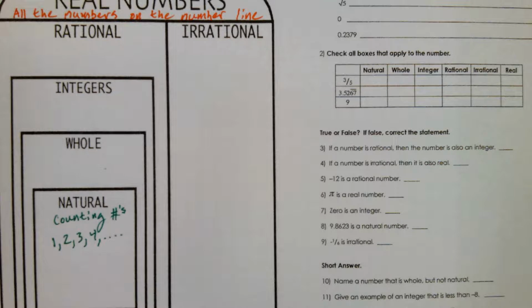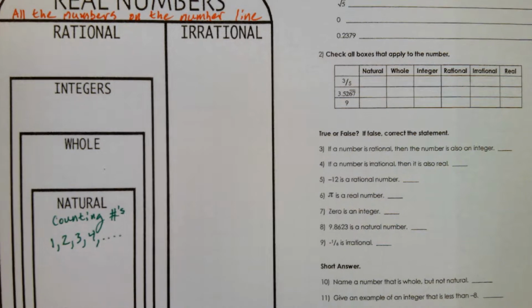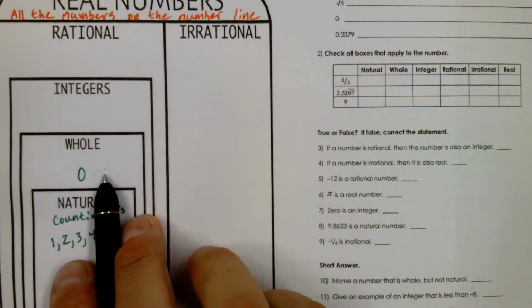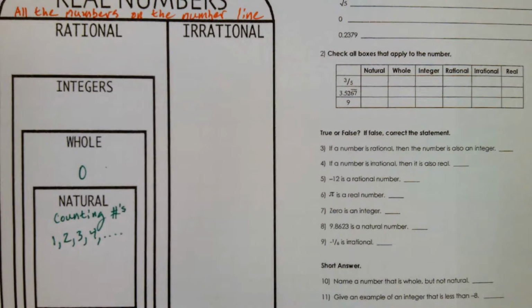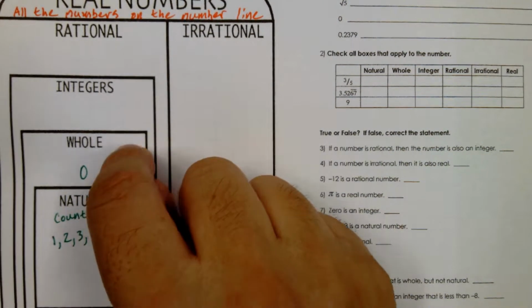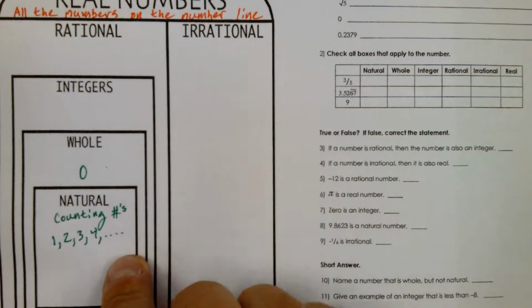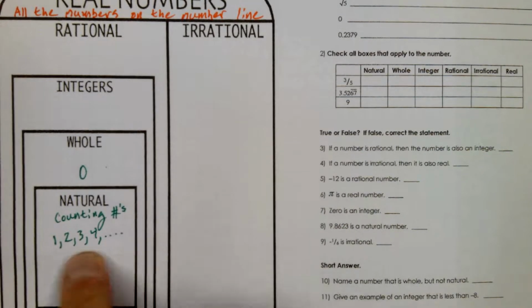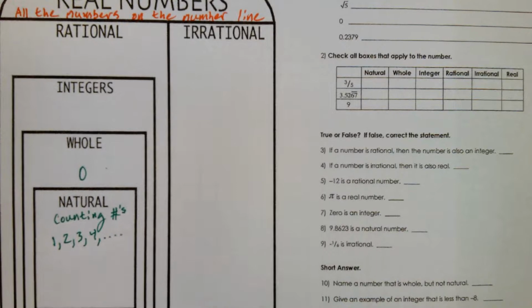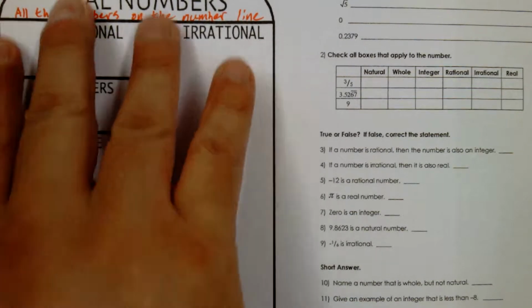Eventually you get to school and you learn about this new number that represents nothing. What number represents nothing? That's housed here in the whole numbers. Now, the way this works is 0 is a whole number, right? But it's not a natural number. But every natural number is a whole number. So everything in the box that's inside is part of the boxes that are outside.